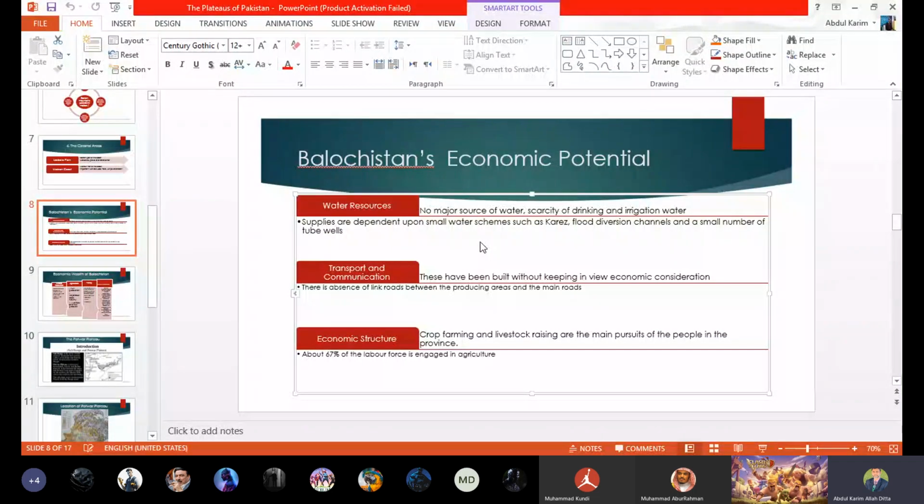That's why we don't find dams in Balochistan, but where they have normal temperature, they have the storage area. So, Kares. Then the second one is flood diversion channels. They have some water channels, my dear. They are filled when we have floods in the rivers of Pakistan.